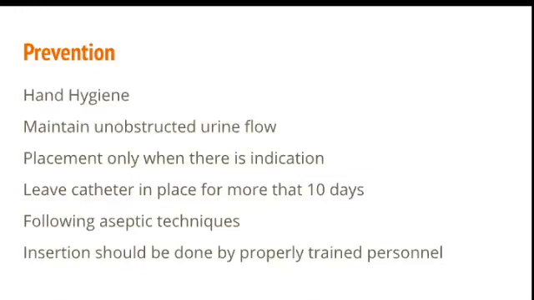So how can we prevent this? CAUTI is a nosocomial or HAI infection, so of course it can be prevented by proper hand hygiene of the patient as well as the staff. Maintain unobstructed urine flow. Place the urinary catheter only when there is an indication, and leave the catheter in place for not more than 10 days. You should write here that the catheter is not to be left for more than 10 days. Follow aseptic techniques; insertion should be done by properly trained personnel. All these things will prevent CAUTI in patients admitted to hospital.